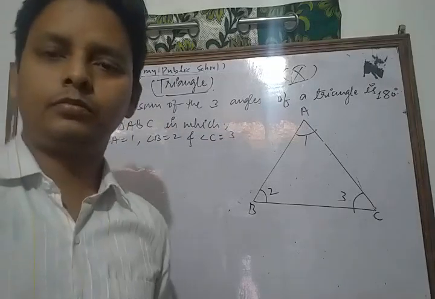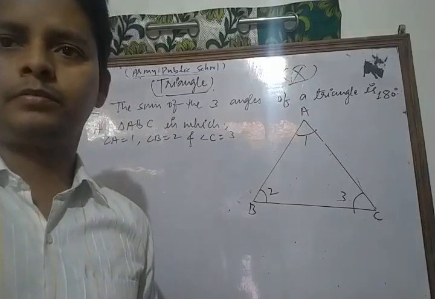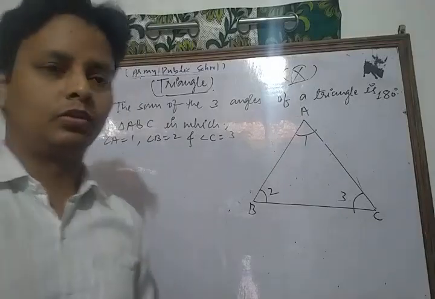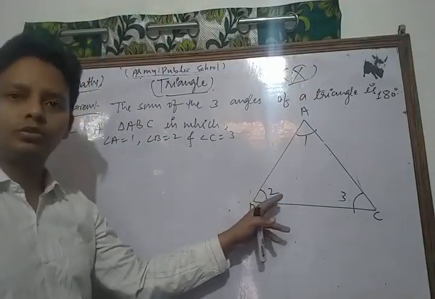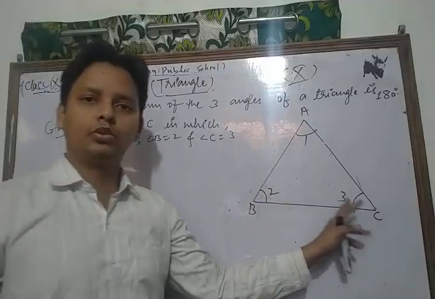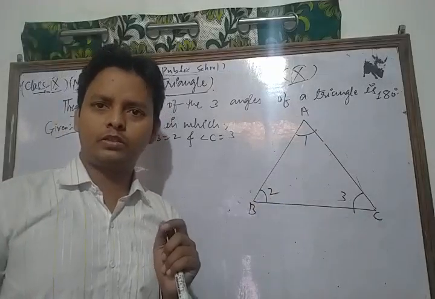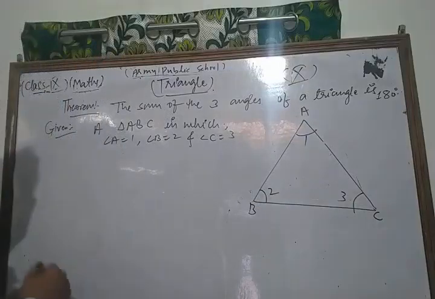Now here angle A is equal to 1, angle B is equal to 2, and angle C is equal to 3. Okay dear students, now this is what to prove.